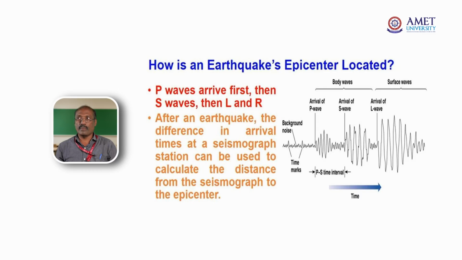How is an earthquake epicenter located? P waves arrive first, then S waves, then L waves, and finally R waves. After the earthquake, the difference in arrival times at a seismograph station can be used to calculate the distance from the seismograph to the epicenter.